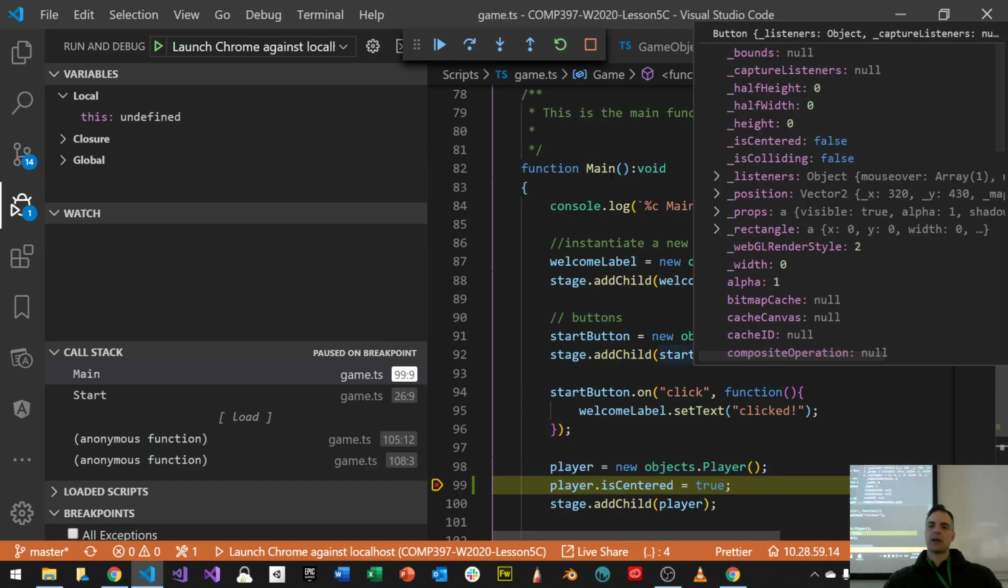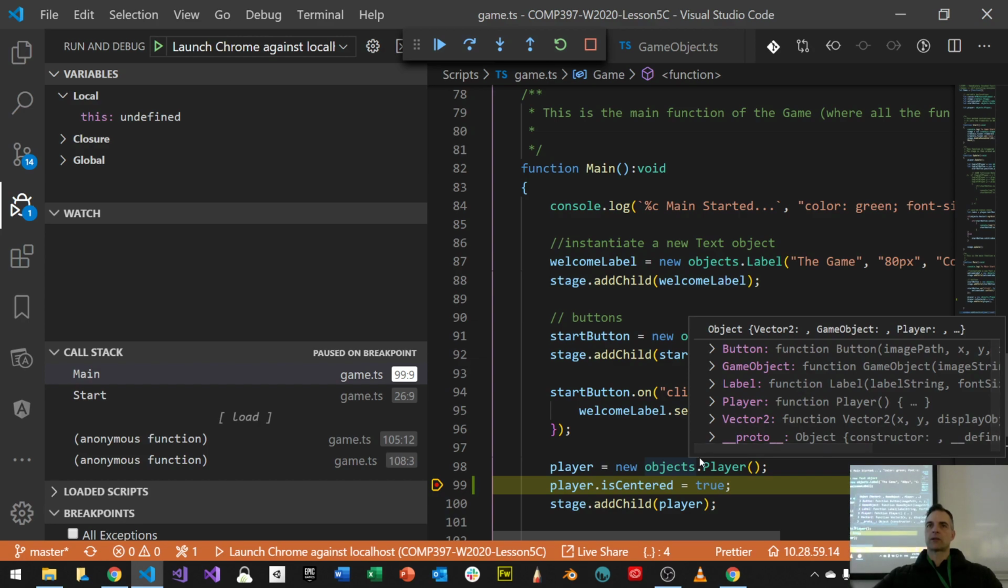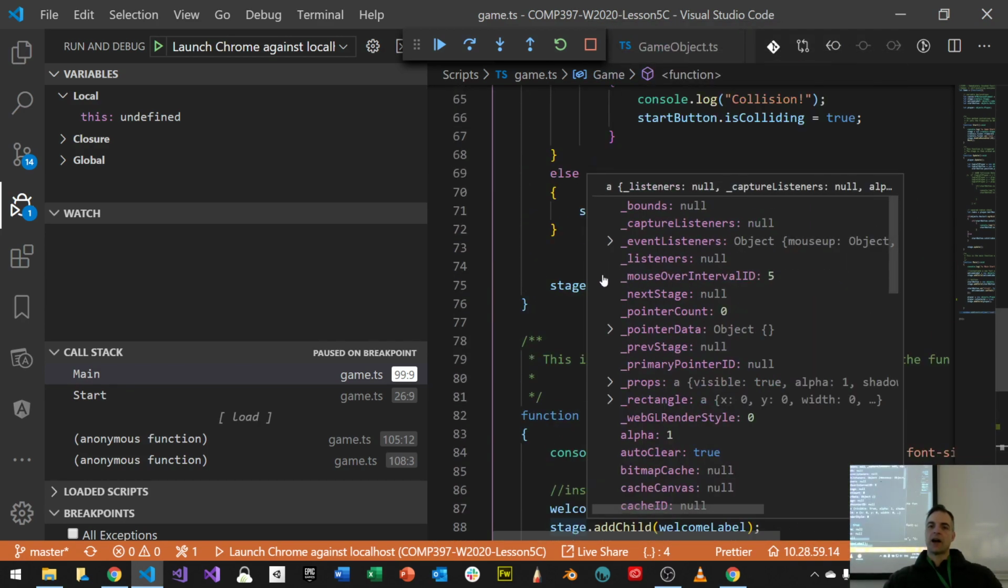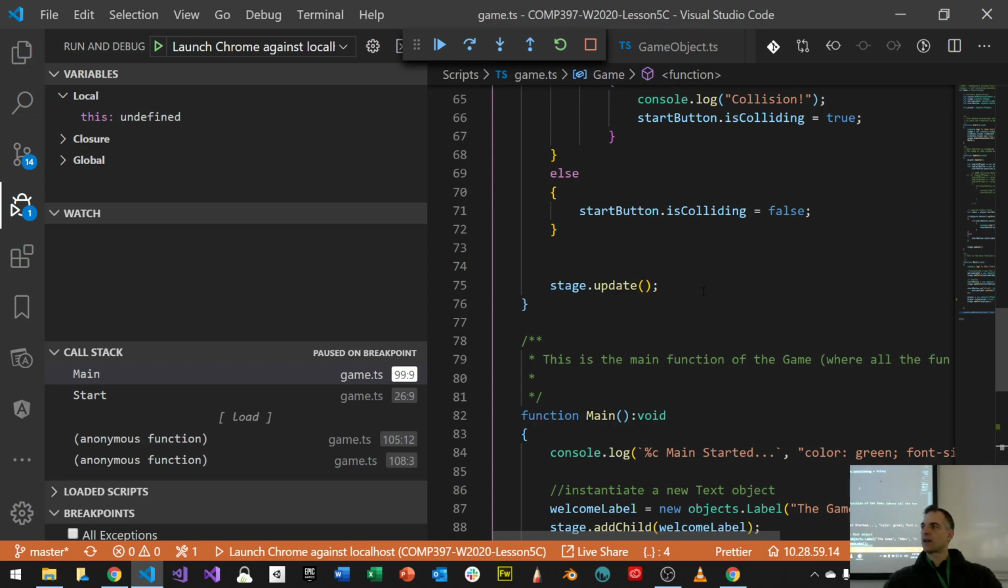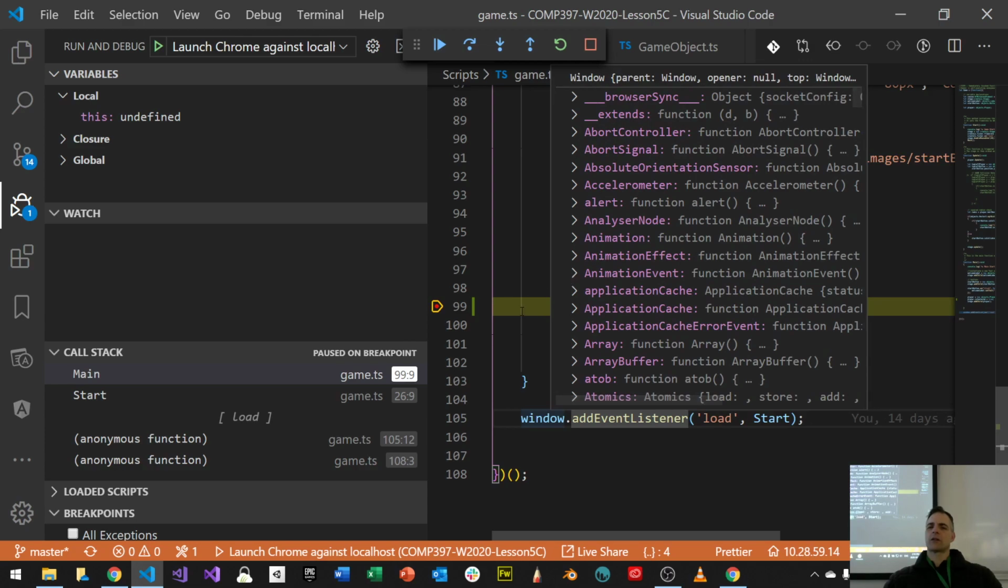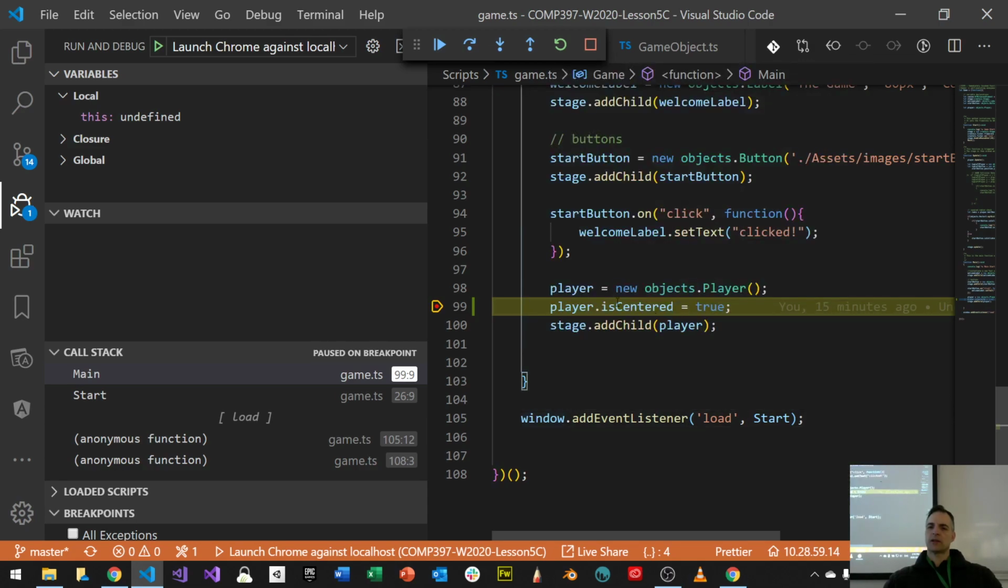Remember that my main function only happens once. It only gets called one time. My update function, well, that happens lots of times. But my main function always happens once. So if I want to make sure that I measure properly, that is centered is true, I've got to do the same. I've got to wait till everything is finished loading before I can do is centered is true.